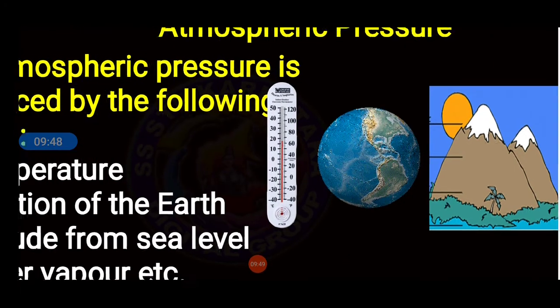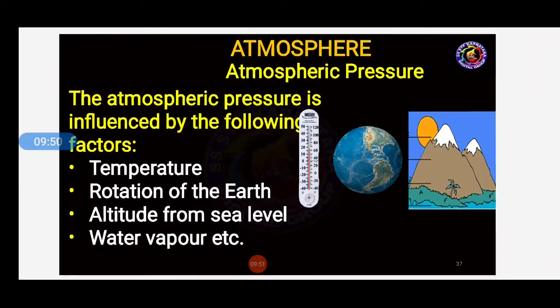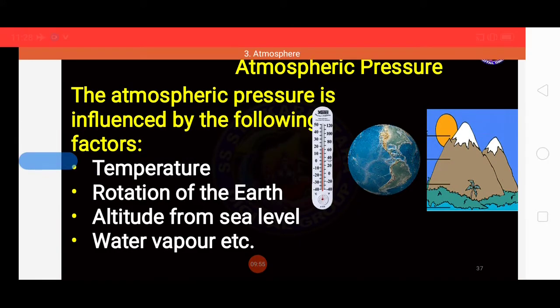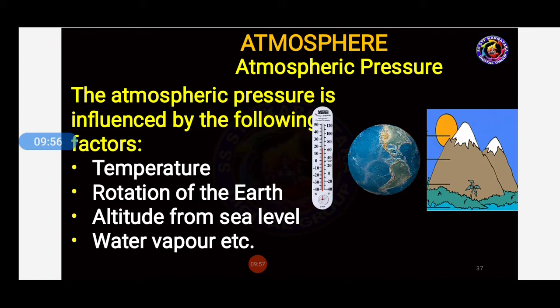Height above the sea level, altitude, by this we can identify the atmospheric pressure. Tell me, students, the atmospheric pressure is influenced by which factors? They are temperature, rotation of the earth, altitude from sea level, water vapor, etc. Okay.